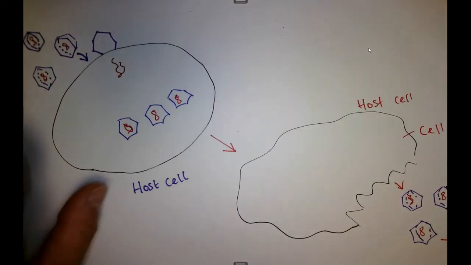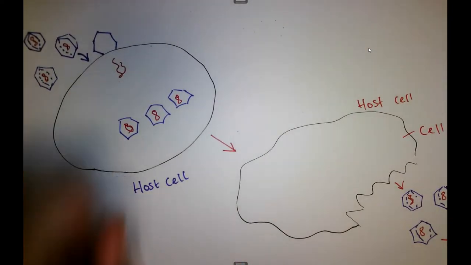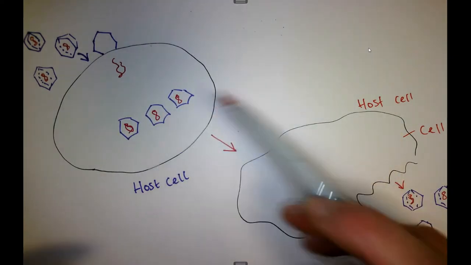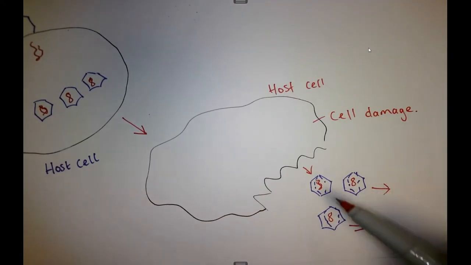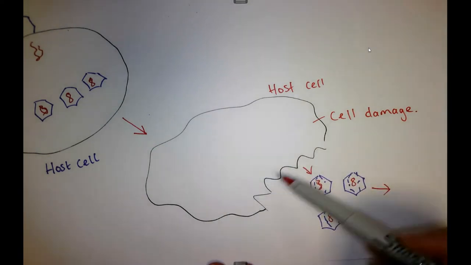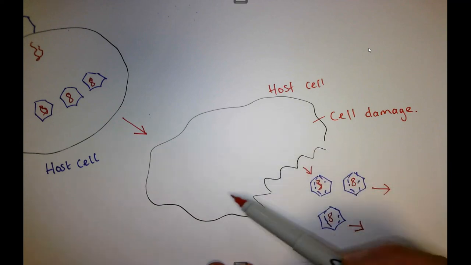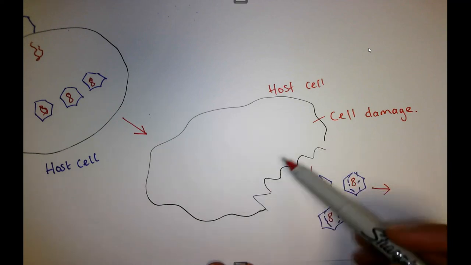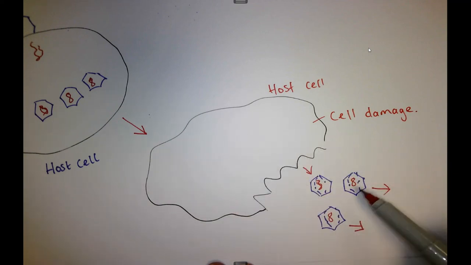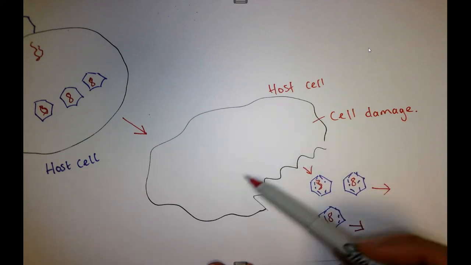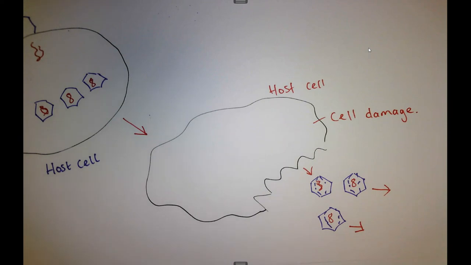They insert their genetic material into the cells, they use the cell to make loads of copies of itself, and then they burst out of the cell. And when they burst out of the cell, they cause a lot of damage to that cell. The cell's going to die, and that's what then causes the illness and the symptoms of the disease. So, for example, if this was in the lungs, your lungs are going to start to feel not too good once those particles have burst out.